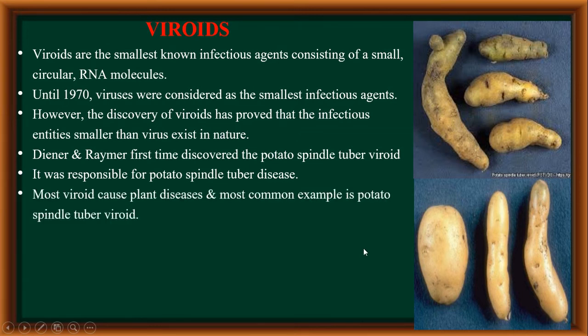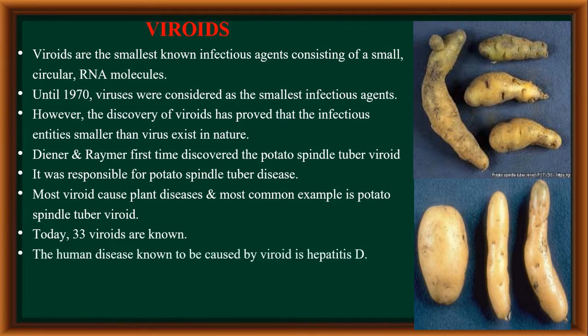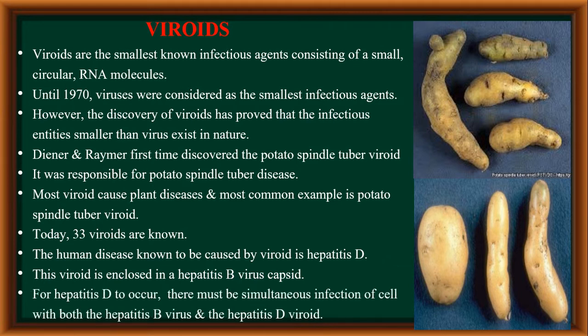Most of the studied viroids cause plant diseases, and the most common example is potato spindle tuber viroid. Up to now, more than 33 viroids are known, and the human disease that is known to be caused by a viroid is hepatitis D. This viroid is enclosed in a hepatitis B virus capsid. That is, within the capsid of hepatitis B virus, the viroid of hepatitis D is present. Therefore, for hepatitis D to occur, there must be simultaneous infection of the cell with both the hepatitis B virus and the hepatitis D viroid.